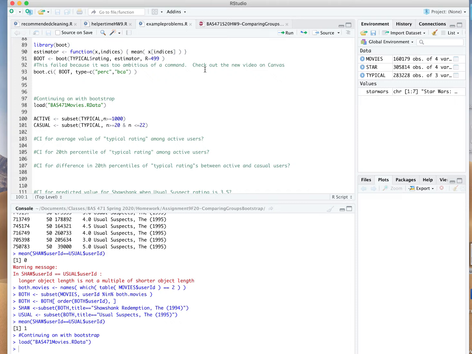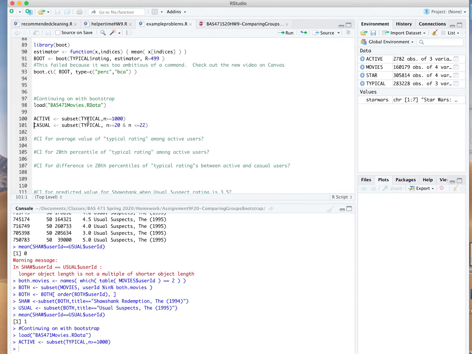I'd like to start out by defining a data frame called active, which is a subset of the typical data frame where n is at least 1000. So what is this? Well, this is simply a subset of the users' ratings of those users that are fairly active on that Movie Lens website. Some users have rated a lot of movies, some hardly any. Active is going to be a data set of those users that have rated at least 1,000 different movies.